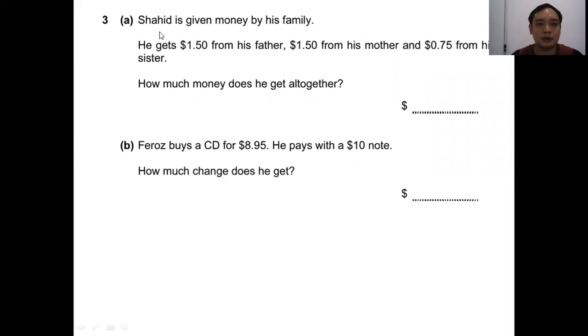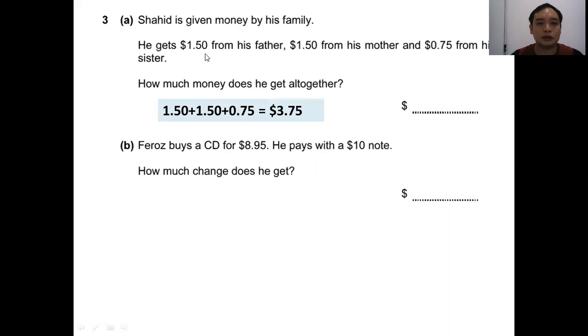Question 3. Shahid is given money by his family. He gets $1.50 from his father, $1.50 from his mother, and $0.75 from his sister. How much money does he get all together?